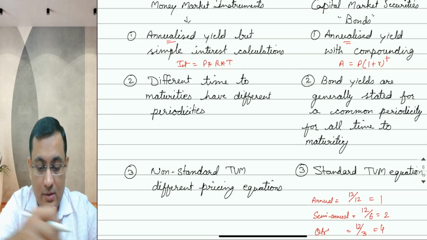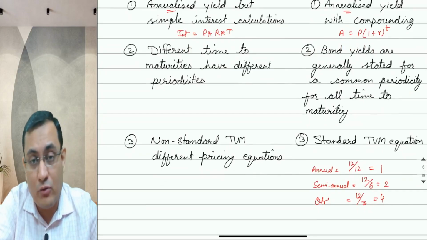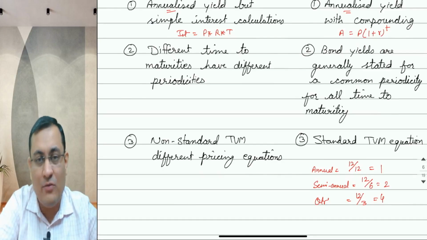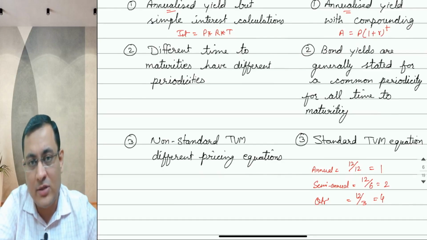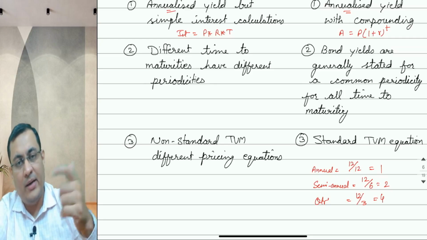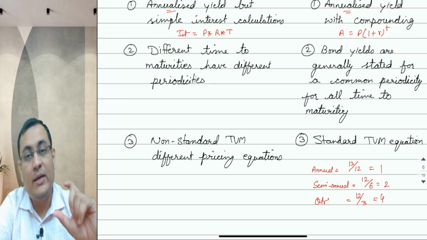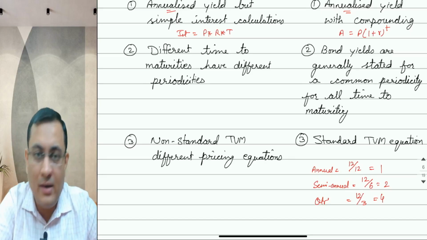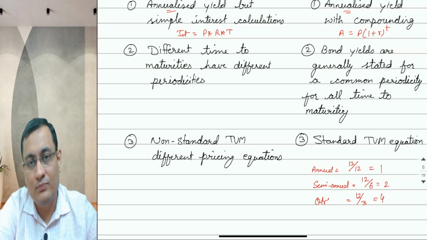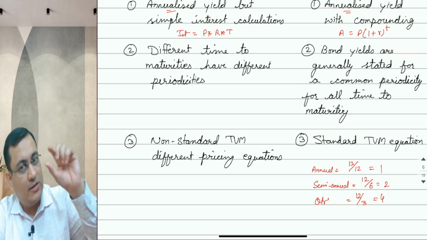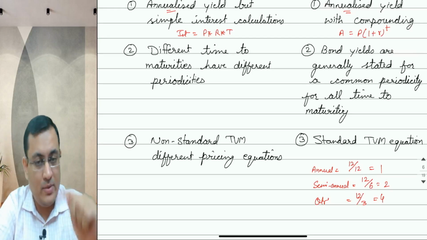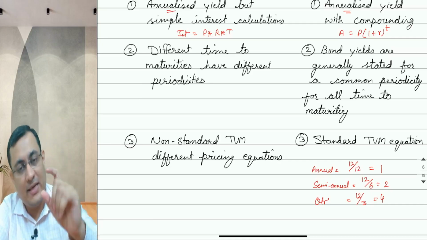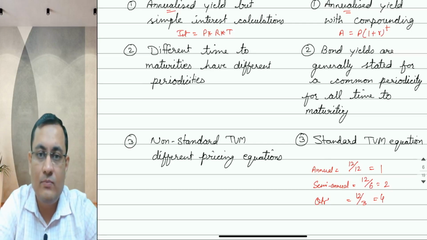Since the tenure is less than 1 year, we have to go for days calculation. Again, if a bond is of 90 days and you are following 360 days as the day count convention, how many times can this 90-day rotation be done? It is 360 divided by 90, so the periodicity is 4. But if it is a 91-day T-bill, a money market instrument, then the periodicity will be 360 divided by 91. How many times can the money be utilized? How many periods of 91 days are there in a total year of 360 days? Because we have to annualize.